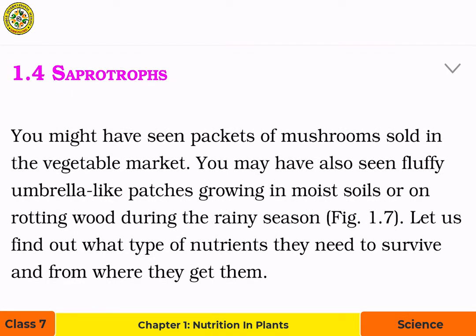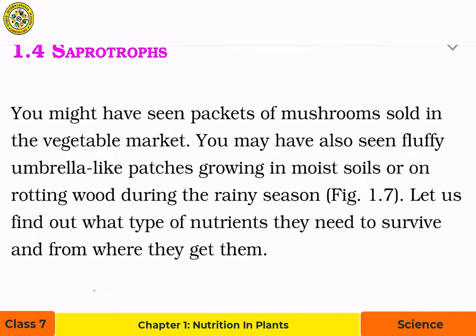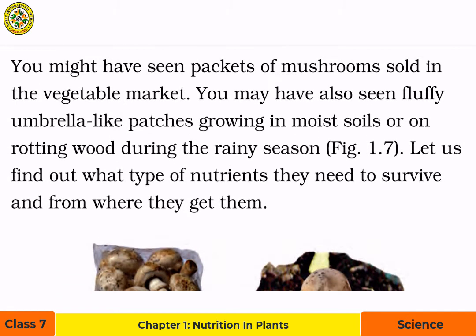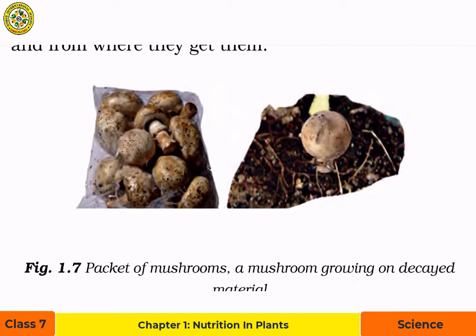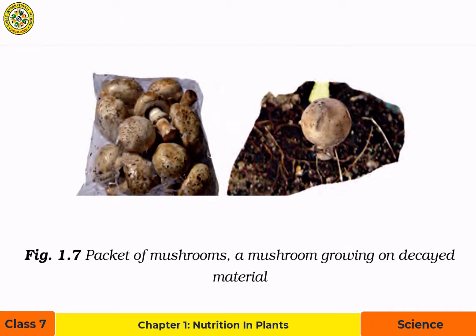Next, we will look at saprotrophs. You might have seen packets of mushrooms sold in the vegetable market. You may have also seen fluffy umbrella-like patches growing in moist soils or on rotting wood during the rainy season. Let us find out what type of nutrients they need to survive and from where they get them. Can you see this? This diagram is of mushrooms.